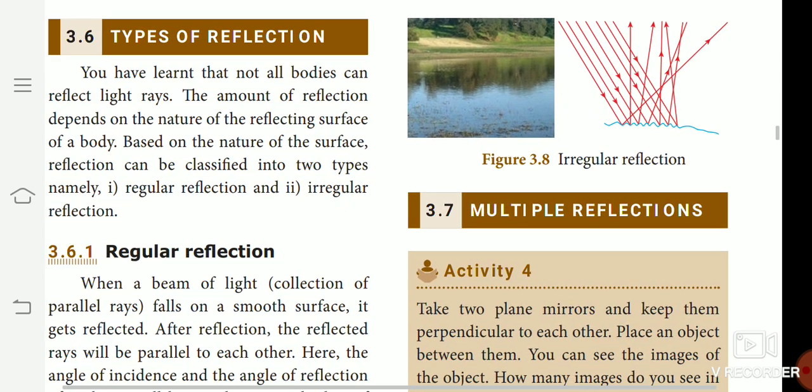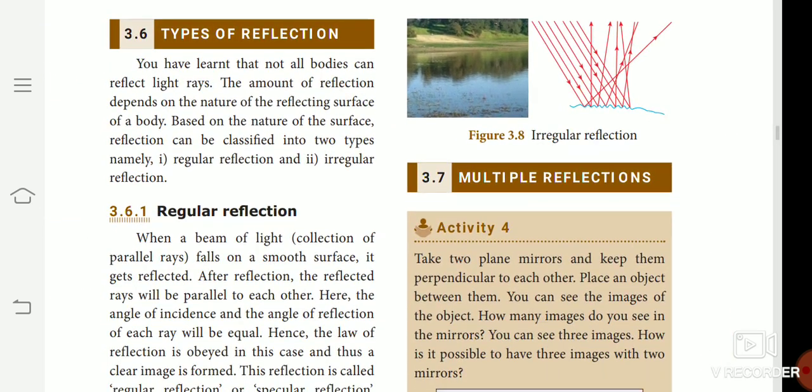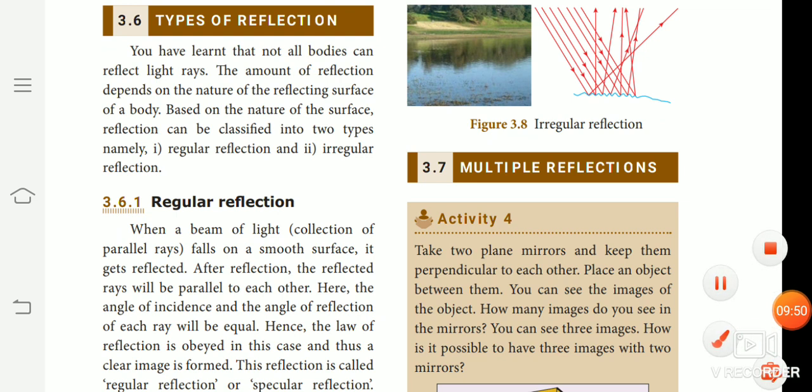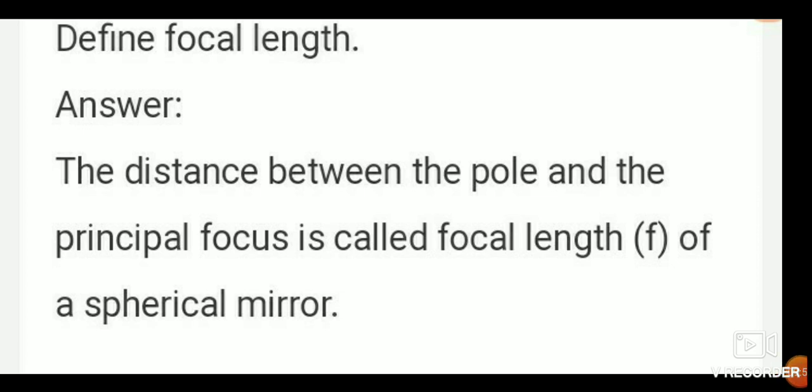Okay, now all of you take your book. We will see the book exercise and also classwork. Did you take your classwork note? Right. Lesson 3. Topic of the lesson: light. Then come to page number 34.